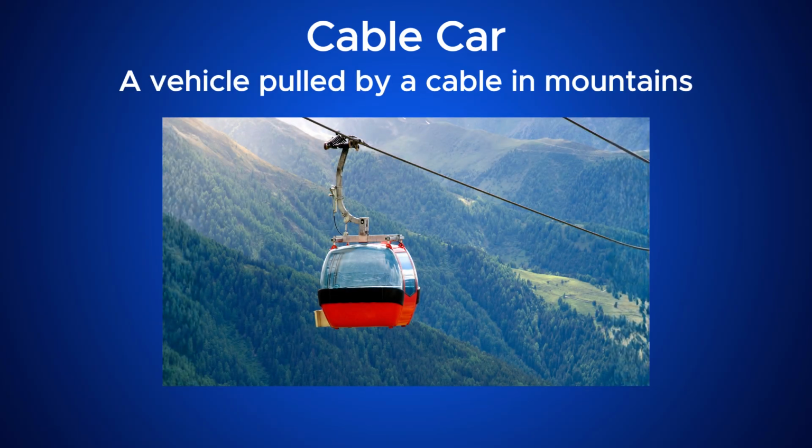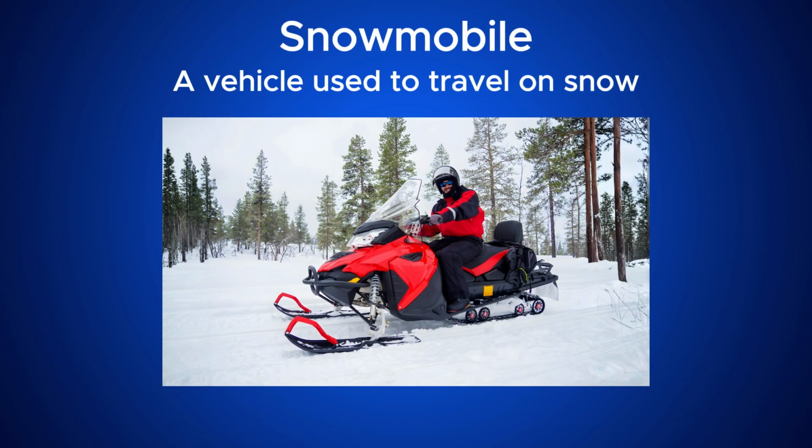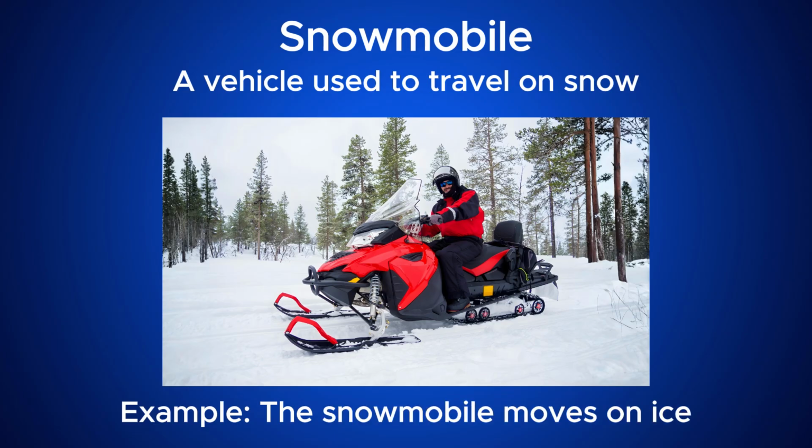Cable car. A vehicle pulled by a cable in mountains. Example: the cable car goes up the hill. Snowmobile. A vehicle used to travel on snow. Example: the snowmobile moves on ice.